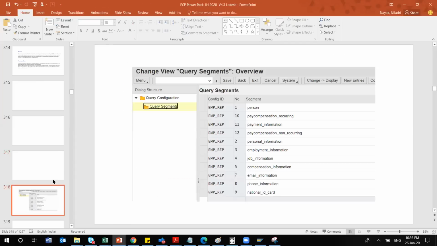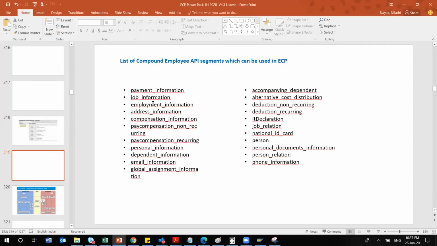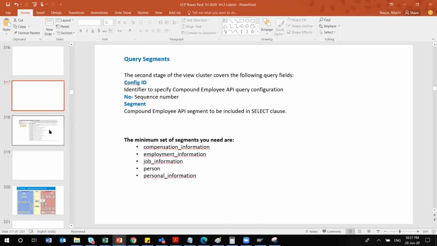Other than that, we have all these additional things. In this screenshot, I have taken more, because I would like to replicate more values, so I have added more values in this query segment. Depending on whatever values you maintain in this segment, those values will be replicated to your ECP. That is the only concept here. These are the exhaustive list provided by SAP, the different employee API segments. So this is your point-to-point replication.